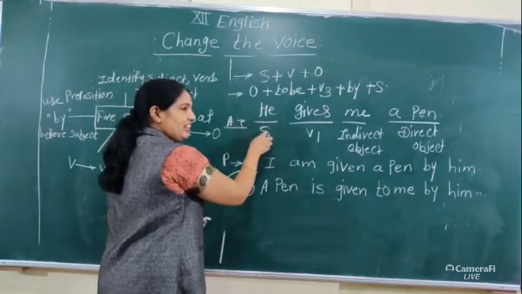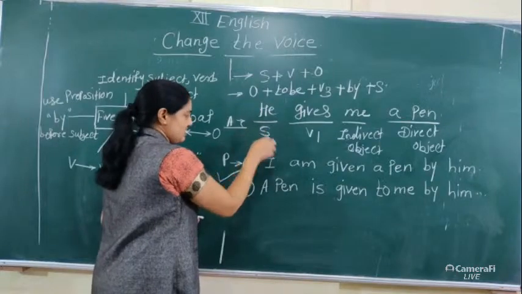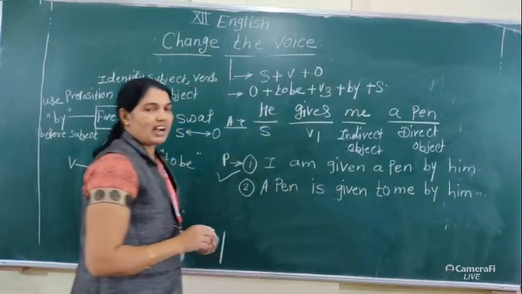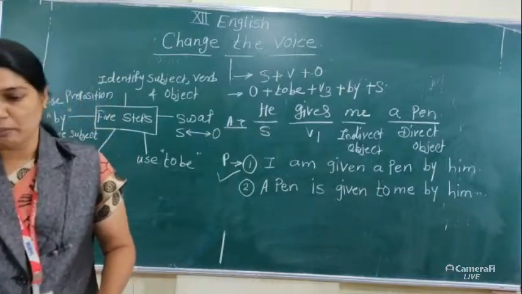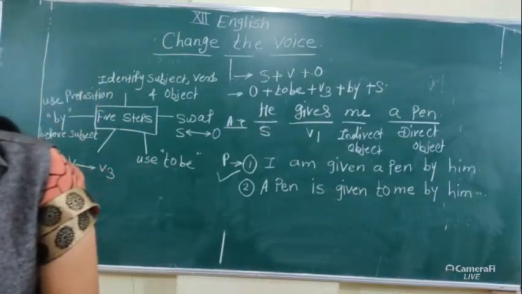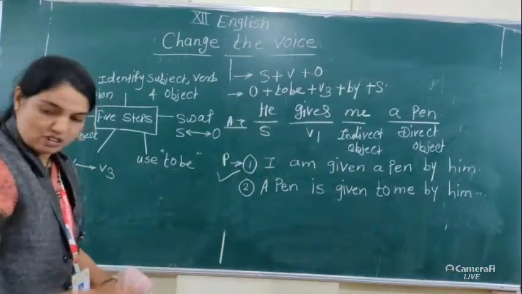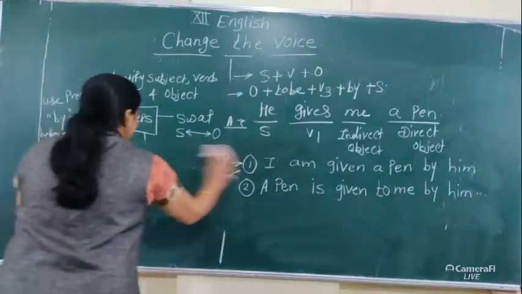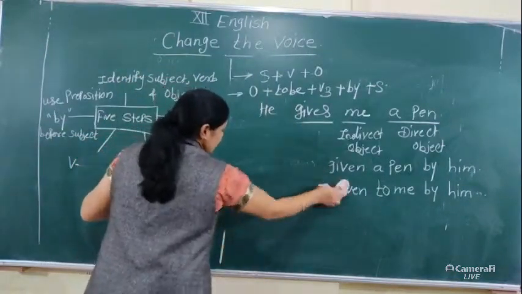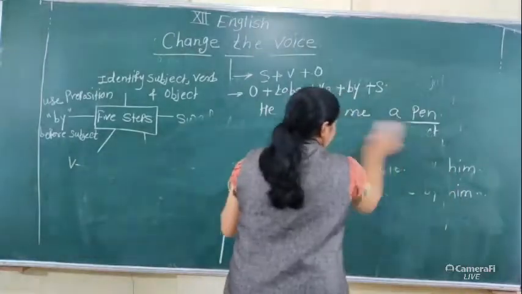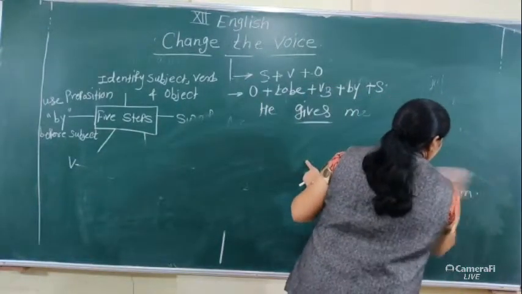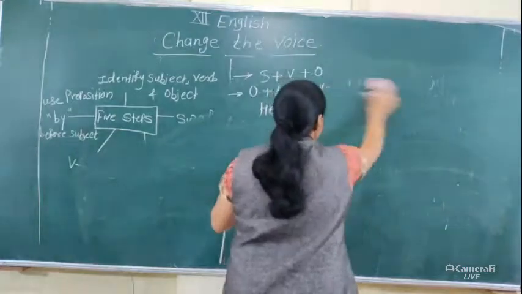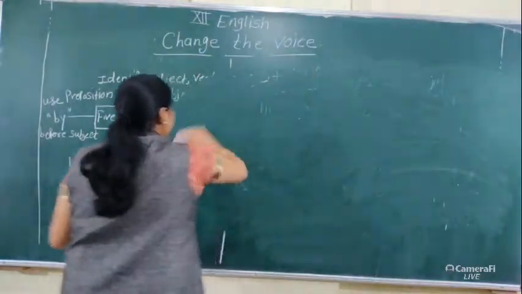Find out first the tense of that active voice, and you use this tense at the time of converting it into passive. Now this is very important. Then we see active into passive according to the tense.